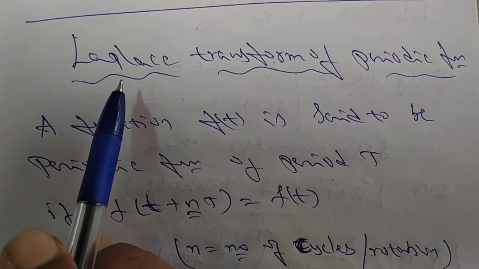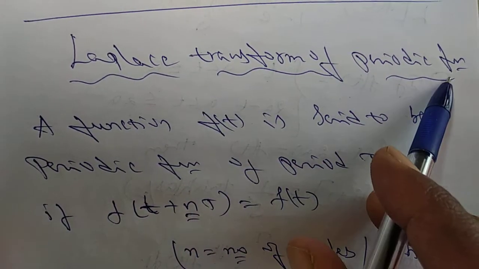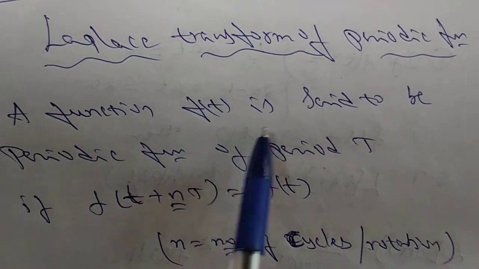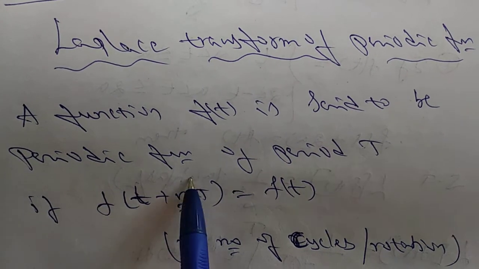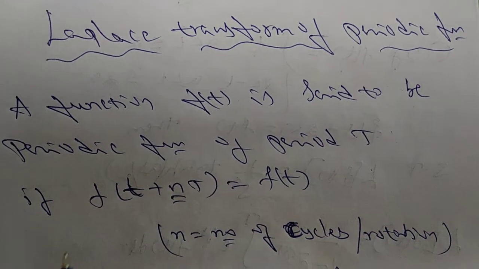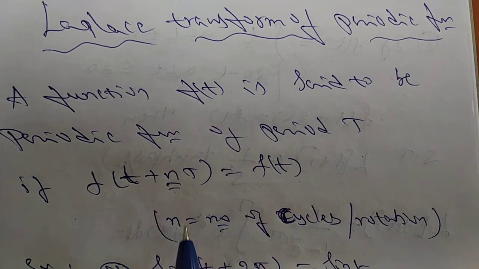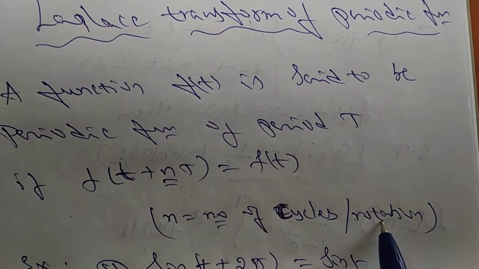So today we have to discuss the Laplace transform of periodic functions. So what is the meaning of a periodic function? A function f of t is said to be a periodic function of period T if f of t plus nT is equal to f of t. What is n here? n means the number of cycles or rotations.